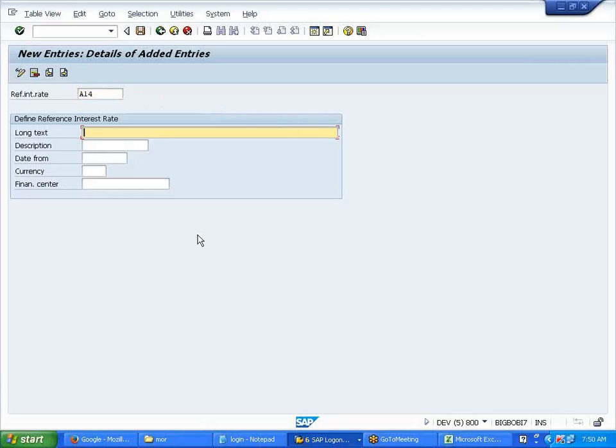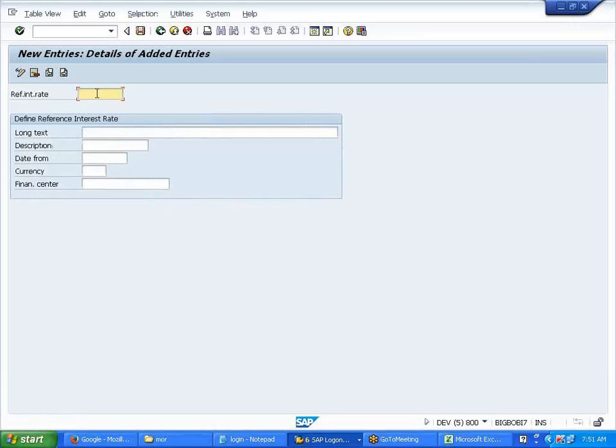I'll give A14, balance interest, 14% for A400, date from 01/01/2014, USD. It's just like a variant, nothing more. These are all text. Save it.